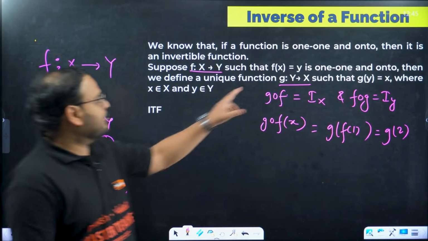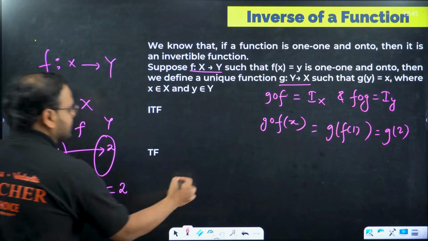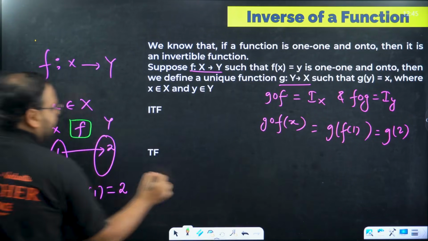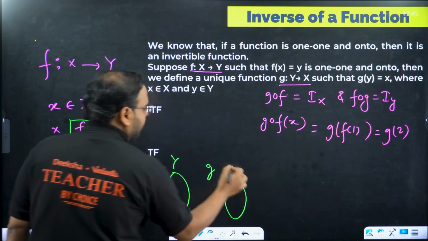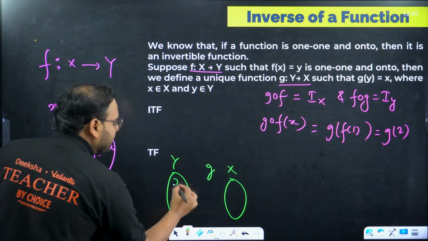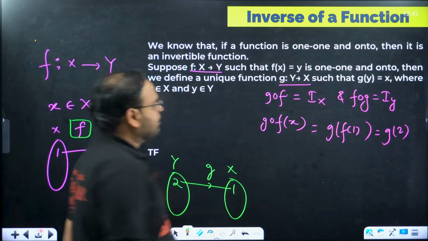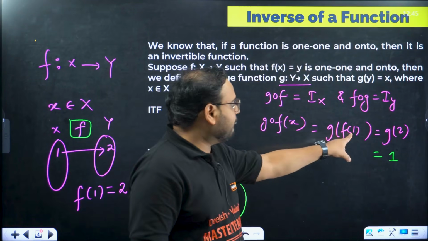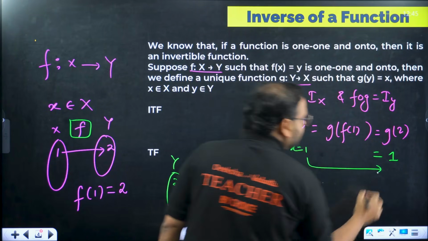What did I say? When you're writing the function g, it becomes y to x. If I write the same type of mapping for g also, this will be y and this will be x, because initially the mapping was x to y, and in g it is y to x. So 2 goes back to 1. So g of 2 is coming back to what we started with, 1. So in this you put x equals 1 and you're getting the final result also equal to 1.